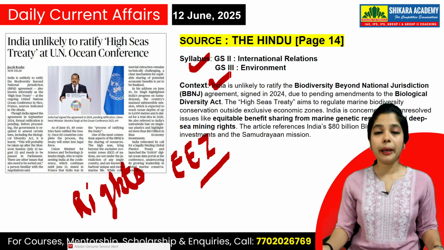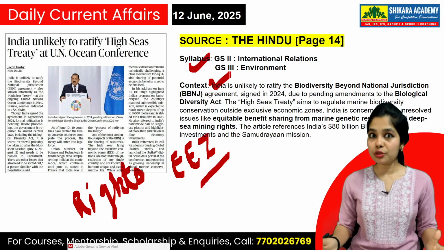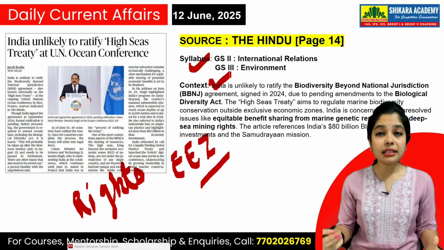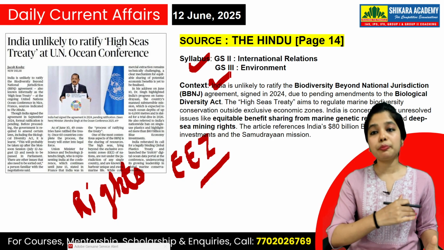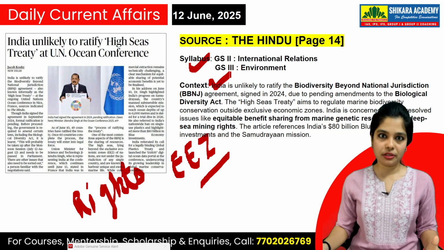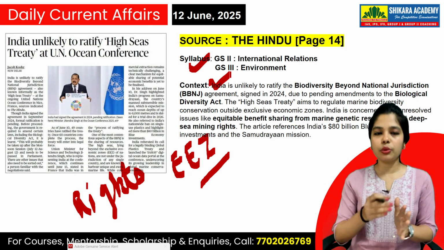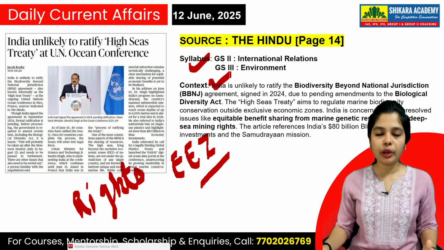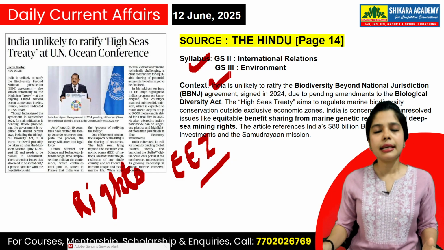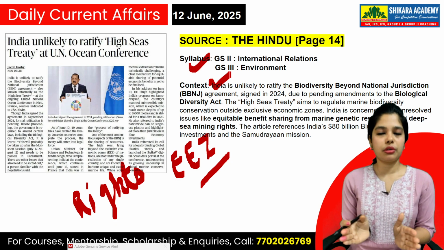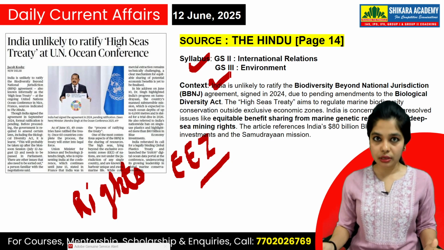So what India has to do here is conserve the biodiversity which is beyond its jurisdiction. There is an exclusive economic zone, a water zone, almost 200 nautical miles. Till there, that is India's water. But beyond that, it is not India's water.